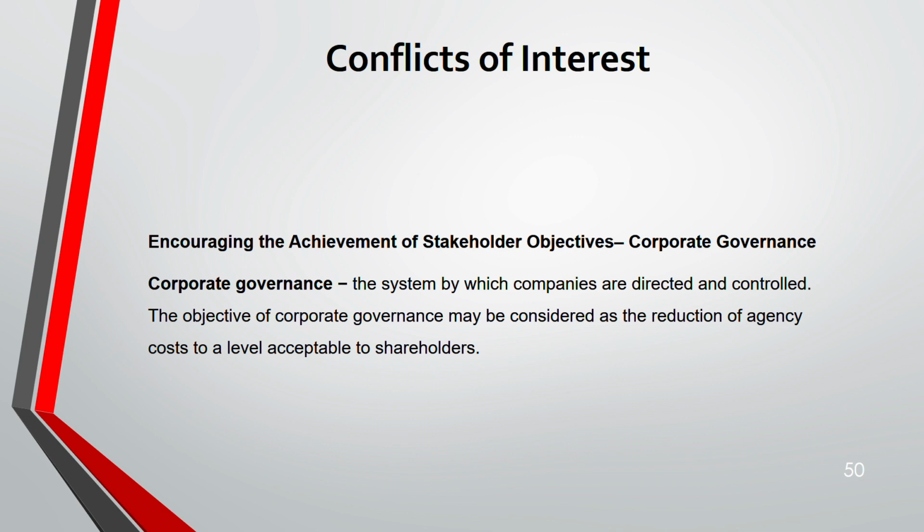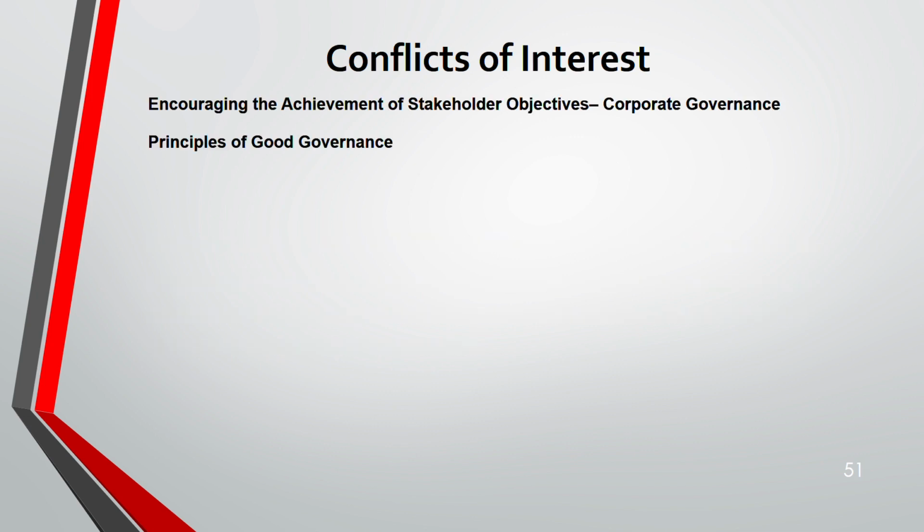So the main objective of corporate governance is to reduce the agency cost to a level that is acceptable to shareholder. You cannot entirely eliminate it. It's not possible. But at least you can reduce it to a level acceptable to shareholder. There are some principles of good governance that you should know.